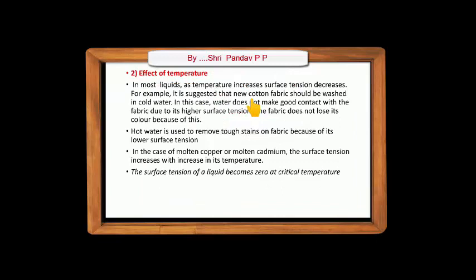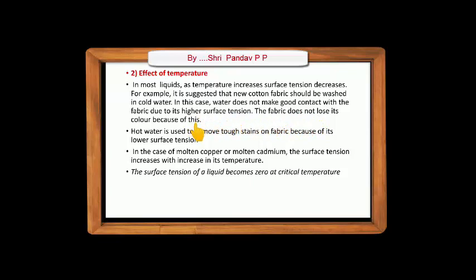Now the next part. The next part is the effect of temperature. In most liquids, as the temperature increases, the surface tension decreases. For example, it is suggested that new cotton fabric should be washed in cold water. In this case, water does not make good contact with the fabric due to its high surface tension. The fabric does not lose its color because of this.